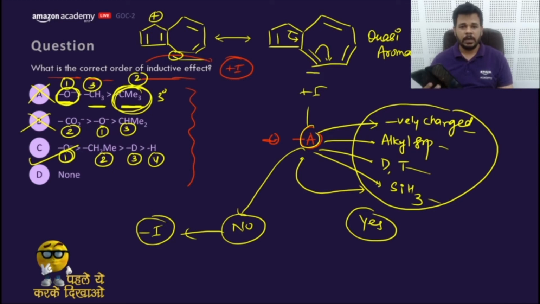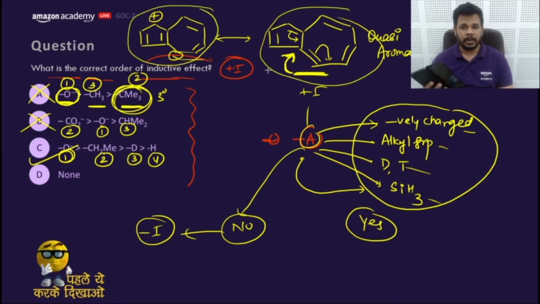If this form existed as the major form of this compound, the compound would be non-polar. But actually the compound behaves very polar. That means this resonating structure contributes less compared to the polar structure, and the dipole moment of this compound is exceptionally high, which shows that this resonating structure contributes less and the other contributes more in the resonance hybrid.